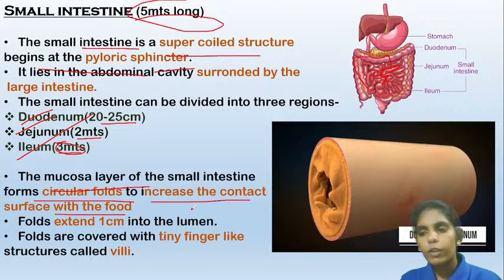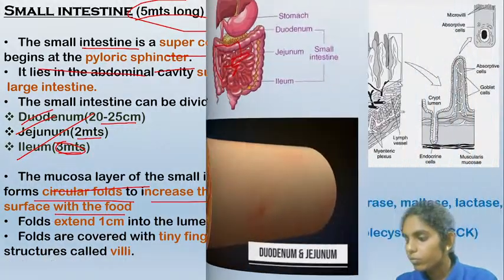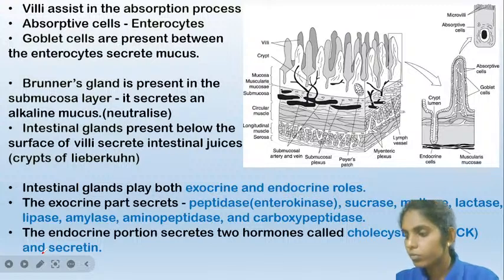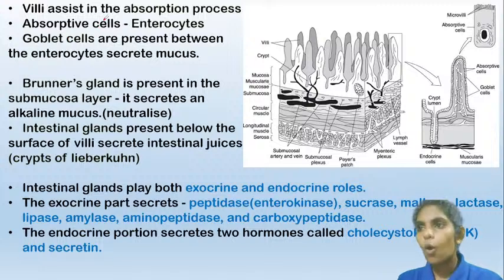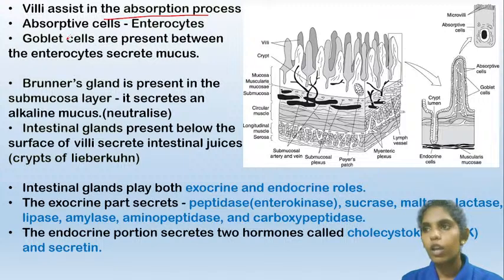And the inner lining of the small intestine has a large number of circular folds. So these are the folds. They extend up to 1 centimeter into the lumen of the small intestine. And these folds are covered with small finger-like structures called villi. So these villi are responsible for the absorption of nutrients. Villi assist in the absorption process. These villi will help in absorbing those nutrients.